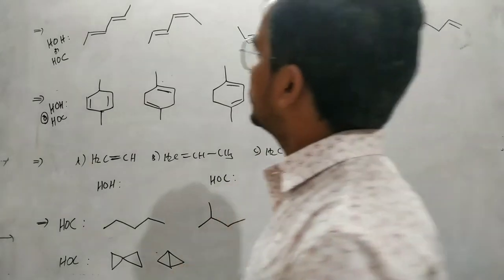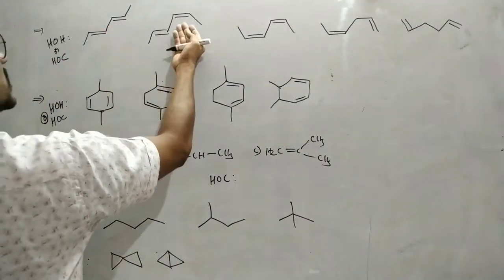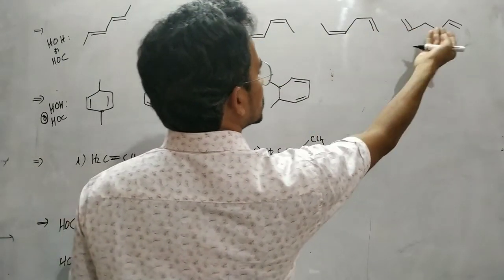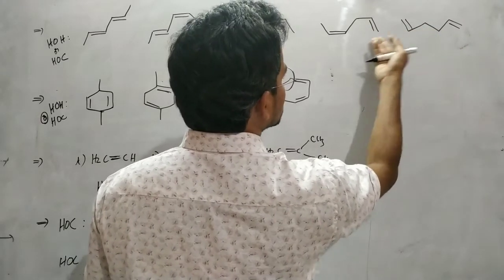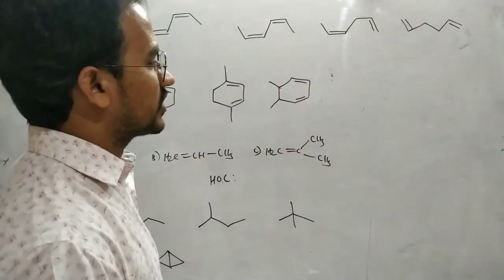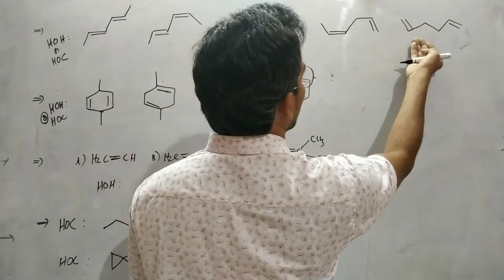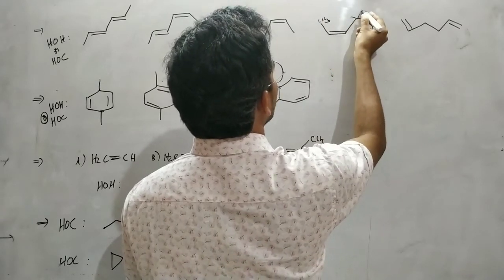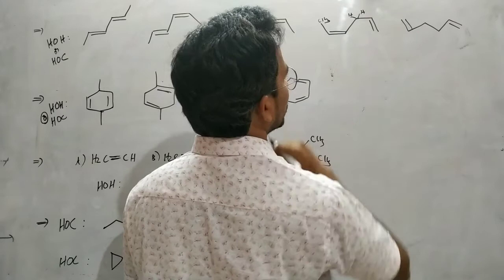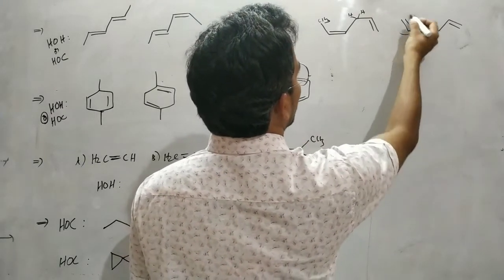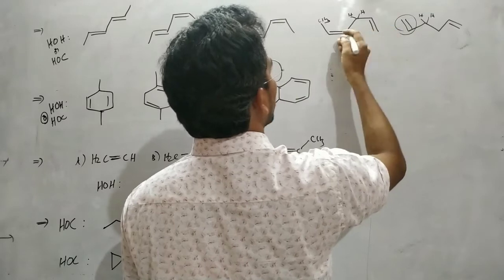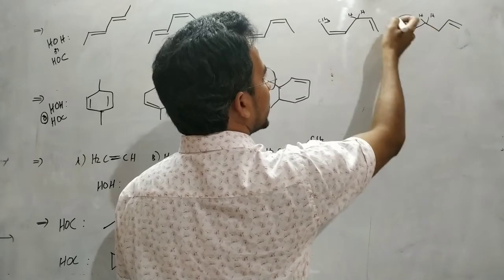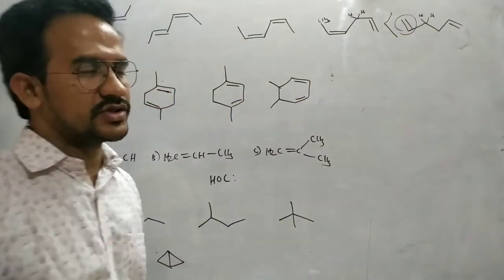In this case, these two are in conjugation, these two are in conjugation, these two are in conjugation, these two are not in conjugation. These two are also not in conjugation. So these two are the least stable compounds, not stabilized by resonance. Now between these two, which one has a higher stability? Here, 3 alpha hydrogens for this double bond, here 2 alpha hydrogens, so more hyperconjugative structures. For this double bond, only 2 hyperconjugative structures. Here 5 hyperconjugative structures, so it is more stable. This one has less stability, so higher heat of combustion or heat of hydrogenation.